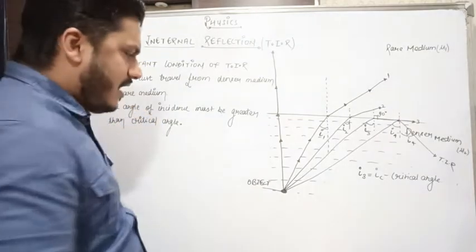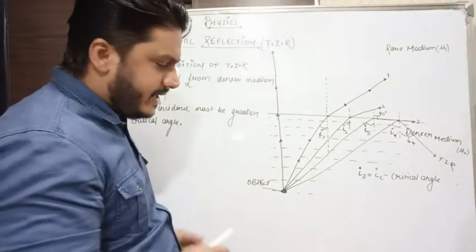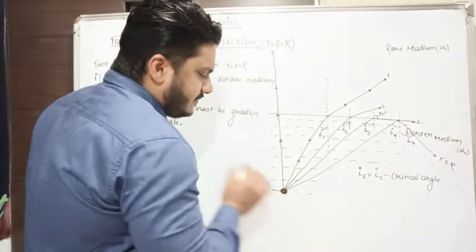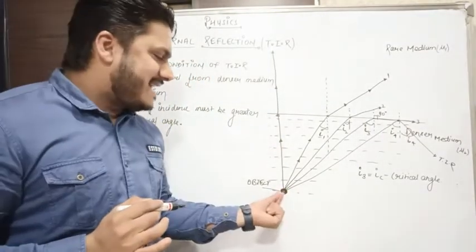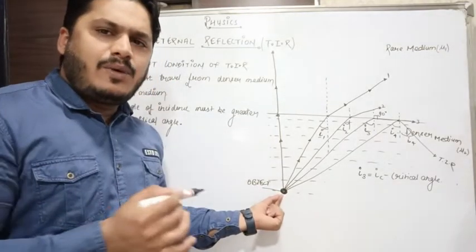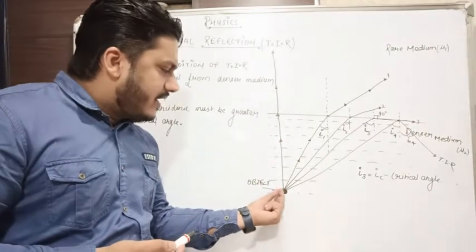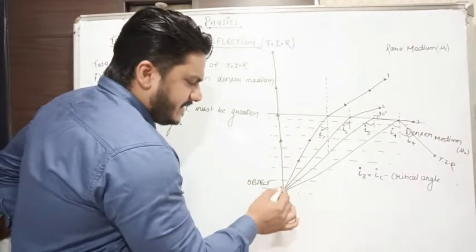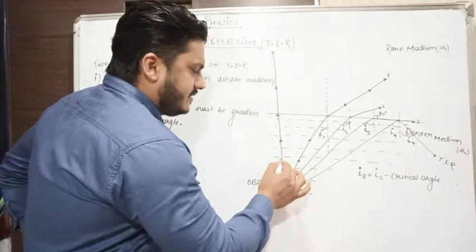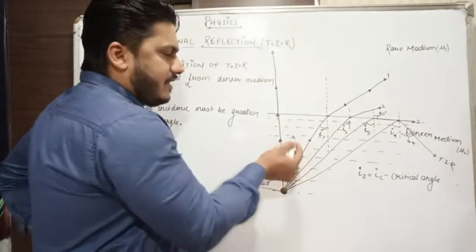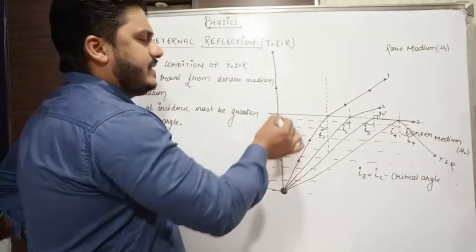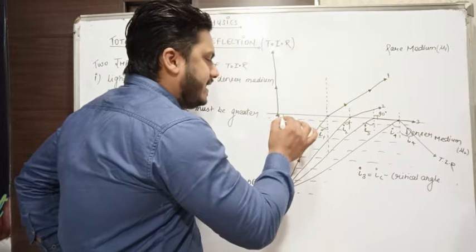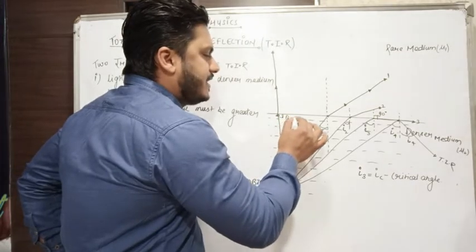Let's suppose an object which is lying under the water, or under the denser medium. What happens if it emits light? Let's suppose the object emits the light in this direction. Here, light is moving from denser medium to the rare medium, and the angle of incidence theta is equal to 0 degrees.